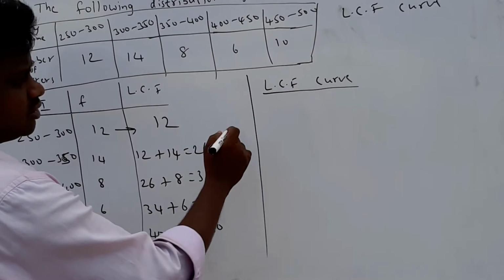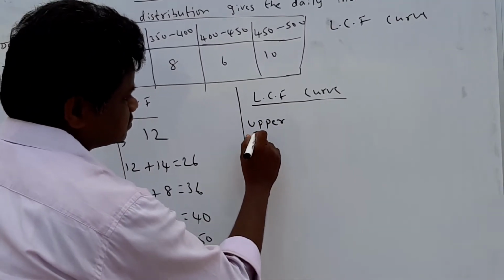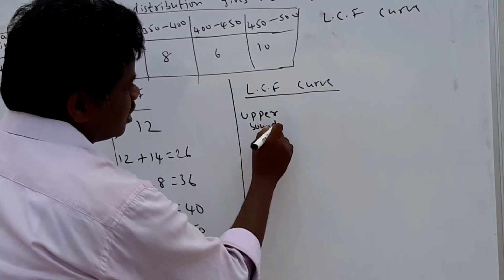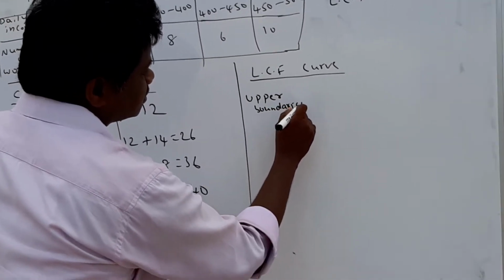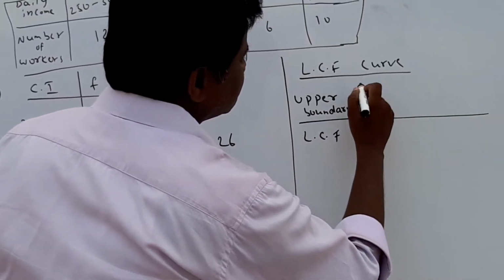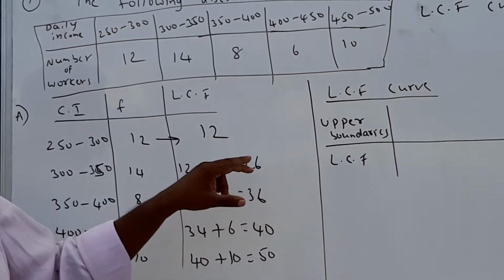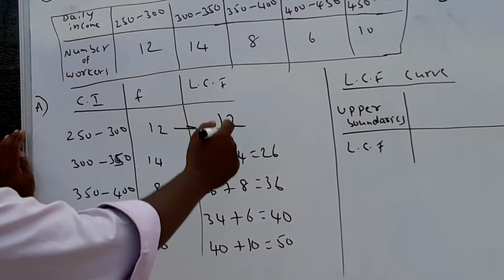In the table we have upper boundaries and LCF. So for the LCF table, you require two columns: upper boundary and LCF.